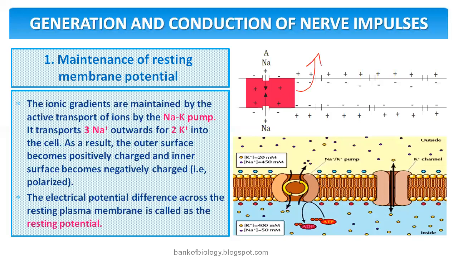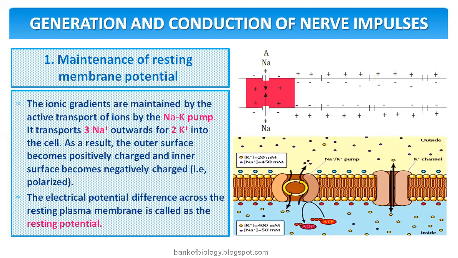To maintain this, we use the sodium potassium ATP pump, as I showed you in this video in the earlier class. It transports 3 sodium outwards for 2 potassium into the cell. As a result, the outer surface becomes positively charged and the inner surface becomes negatively charged.